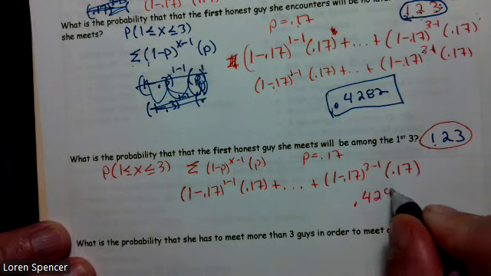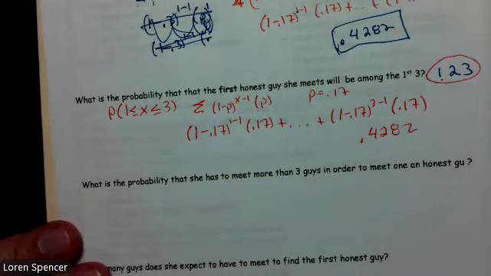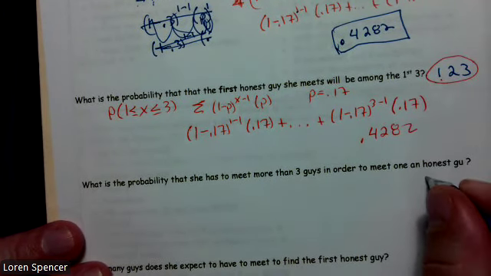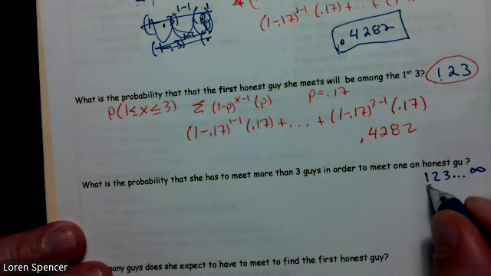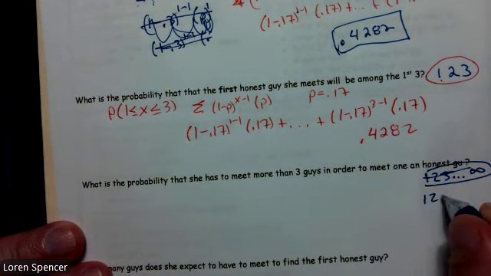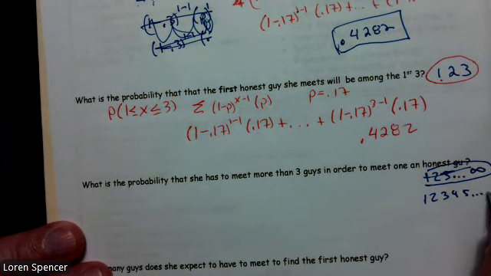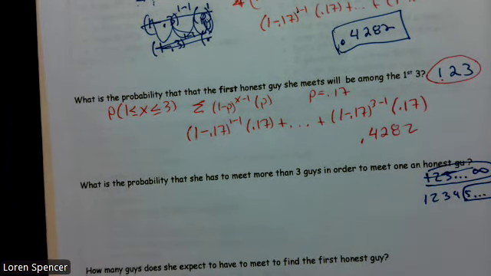So 0.4282. What's the probability she has to meet more than 3 guys in order to meet the first honest guy? Well, more than 3 means it could be 1, 2, 3, 4, 5, all the way to infinity. So this becomes a more difficult problem.